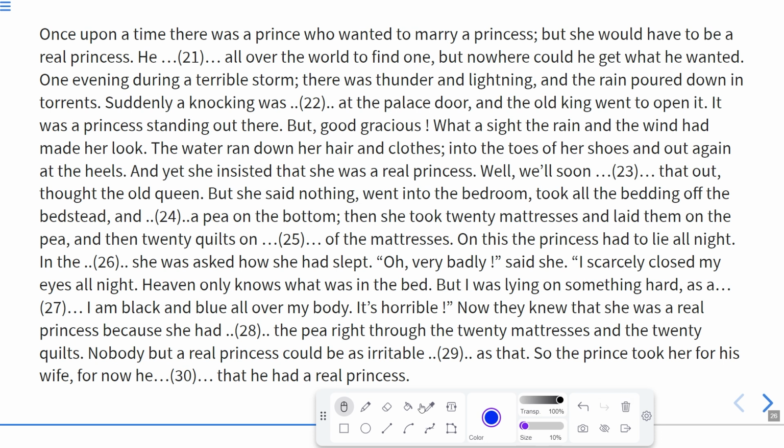Once upon a time, there was a prince who wanted to marry a princess, but she would have to be a real princess. He traveled all over the world to find one, but nowhere could he get what he wanted. One evening, during a terrible storm, there was thunder and lightning, and the rain poured down in torrents. Suddenly, a knocking was heard at the palace door, and the old king went to open it. It was a princess standing out there, but good gracious, what a sight the rain and the wind had made her look! The water ran down her hair and clothes, into the toes of her shoes, and out again at the heels, and yet she insisted that she was a real princess.